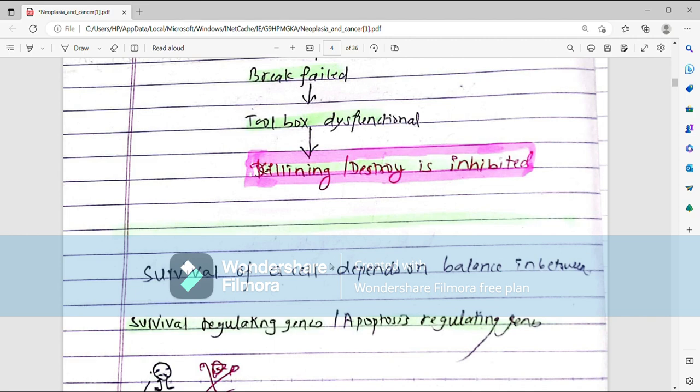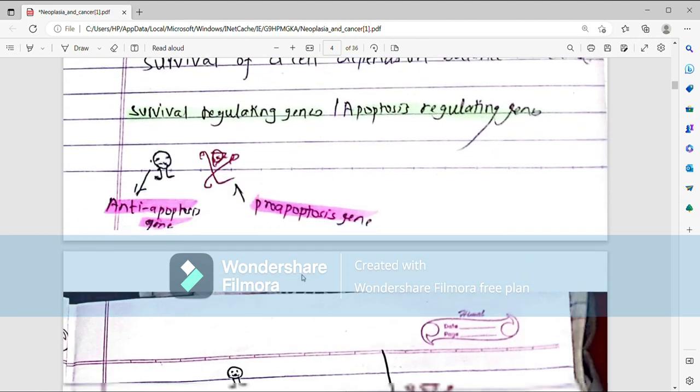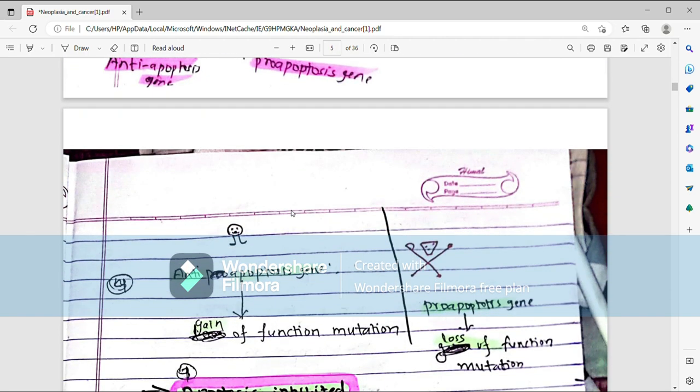Survival of cell depends on two kinds of gene, anti-apoptosis gene and pro-apoptosis gene. Anti-apoptosis genes are responsible for inhibiting apoptosis, but pro-apoptosis genes are responsible for causing apoptosis. In cancer, there will be gain of function mutation of anti-apoptosis gene, but loss of function mutation of pro-apoptosis gene.